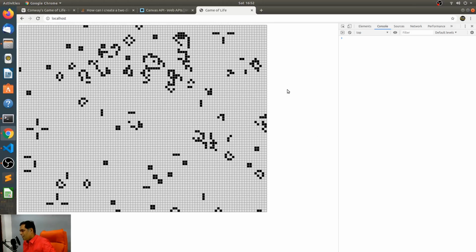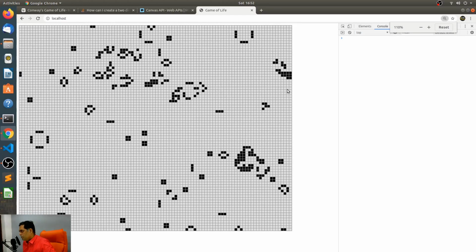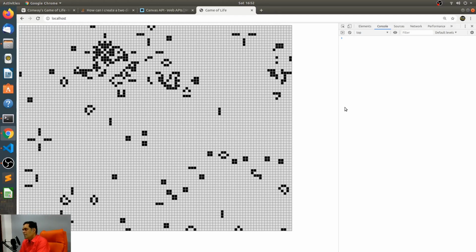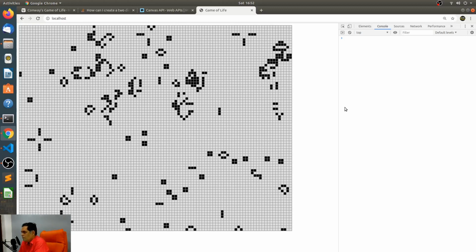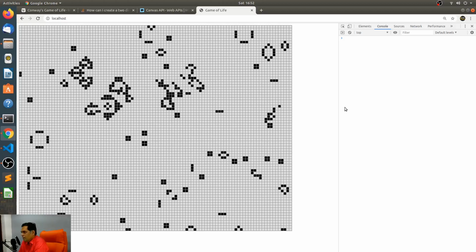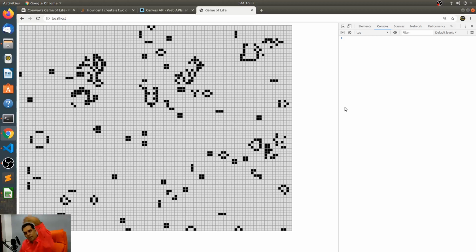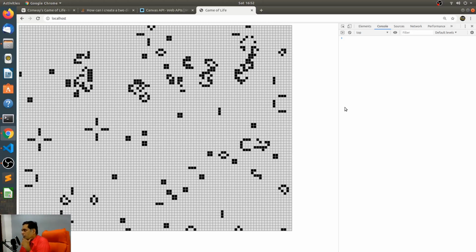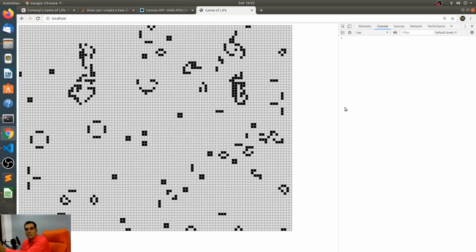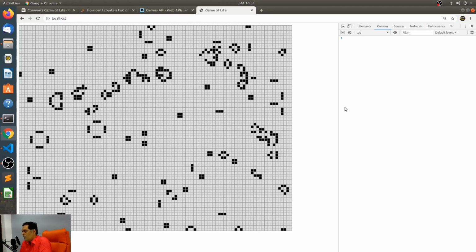Those are some very nice patterns emerging. Oh man, that is fascinating. And because we have it randomized each time, the patterns would also be completely different. Because we start with a completely random pattern, it creates a random thing every time.